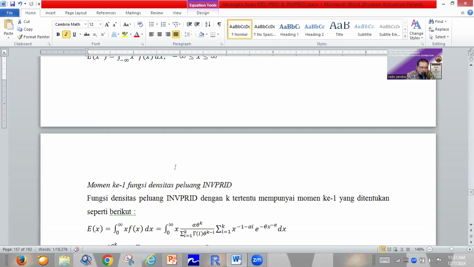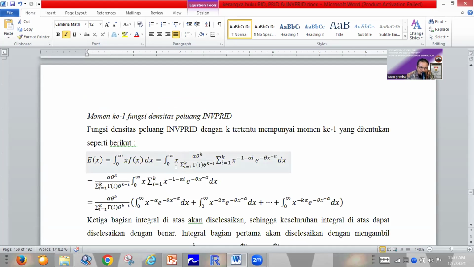Okay. For the first moment, like I said before, we will try to find the integral of x multiplied by fx, from 0 to infinity. We know fx is the density function of the inverse power Rado Institute distribution. We have discussed the density function before, so we don't need to talk about it again.